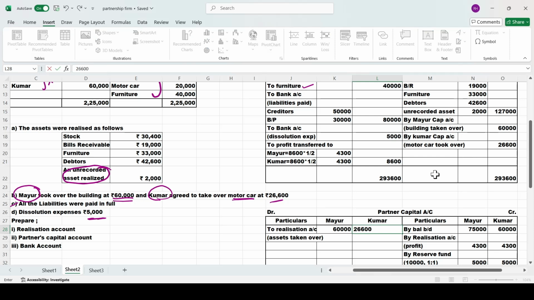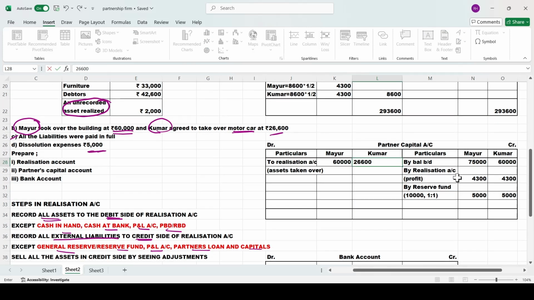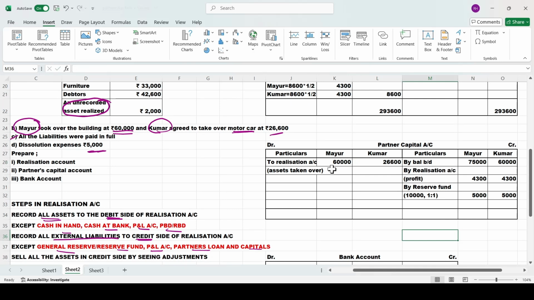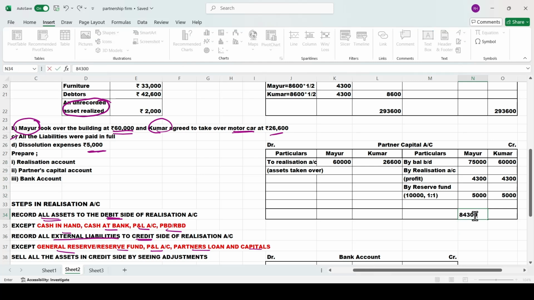I think we have completed all the things. Now we'll just total it. Very simple. First capital, profit or loss, reserve fund or general reserve or P&L account, then asset taken over or liability taken over. We'll just total it and put it here. This one comes to 84,300. Here it is 69,300. We'll write these on both sides.